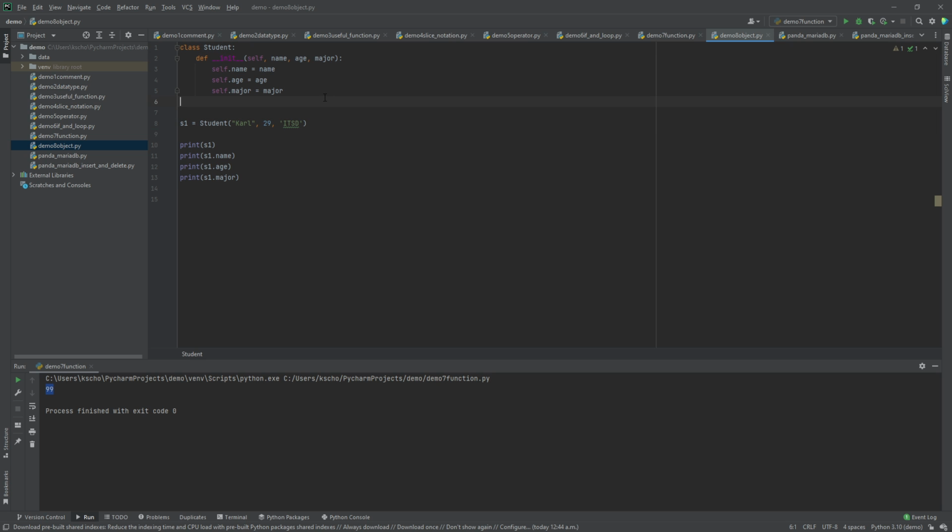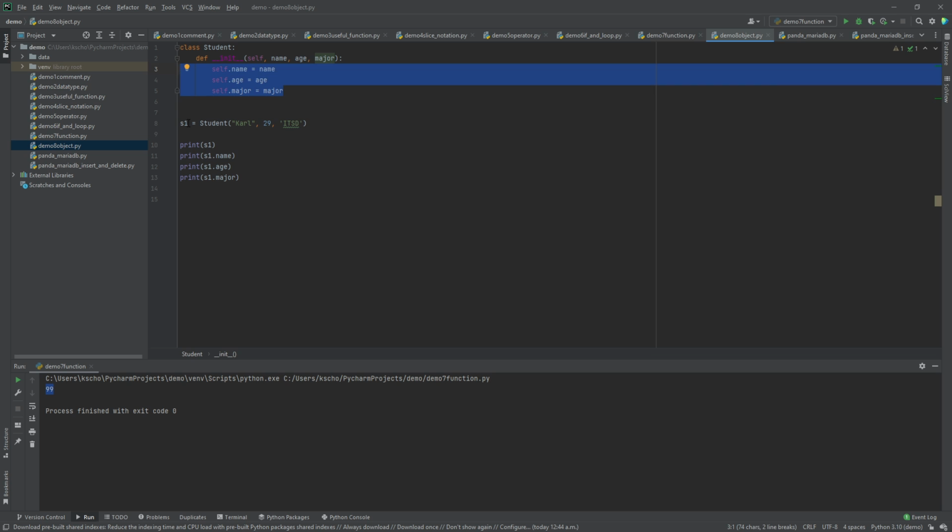And I can specify there will be 3 variables. Notice that we use self in order to perform the initialize process. And then this is the definition of the object. I will have my name equal to the input, age equal to the input, and major equal to the input major.